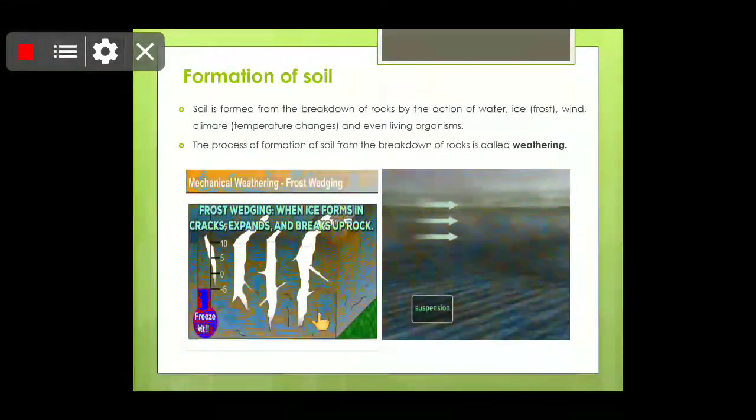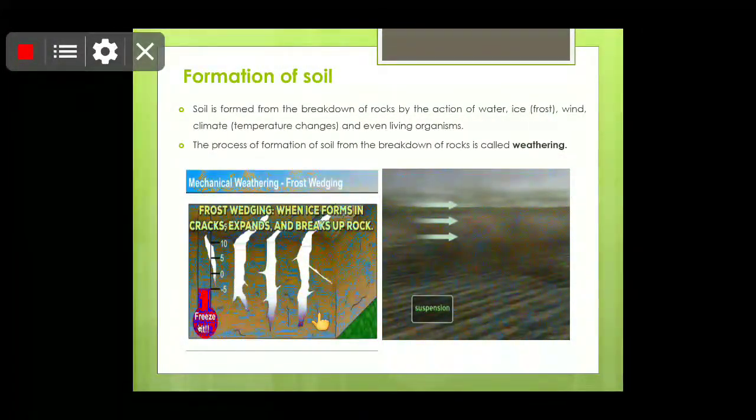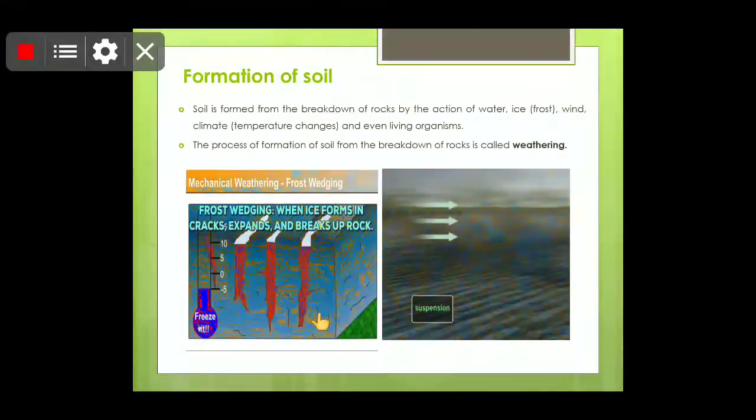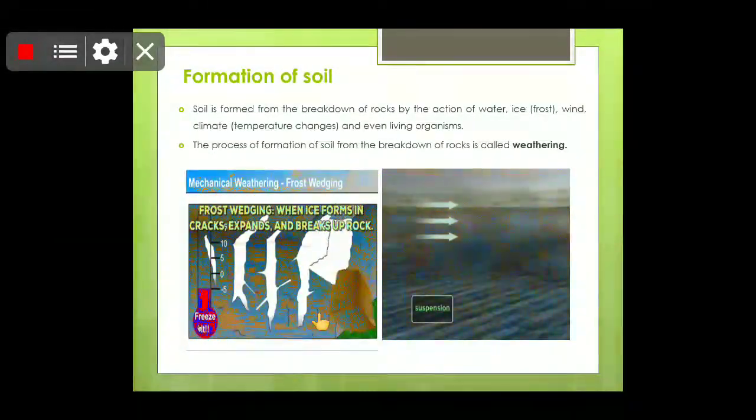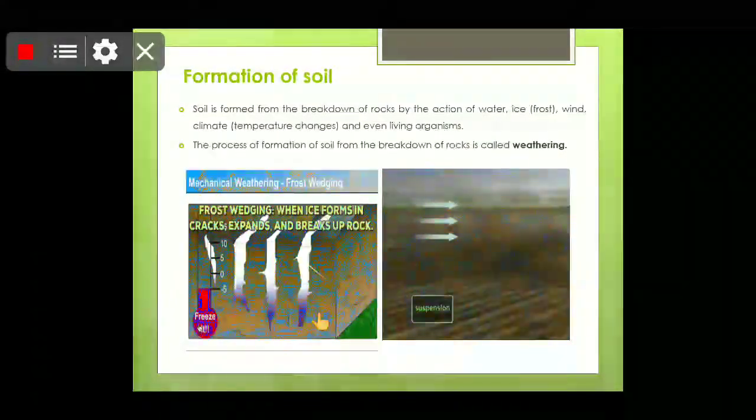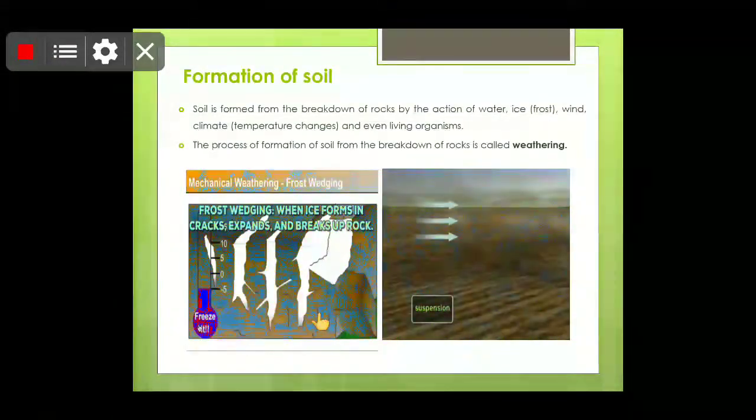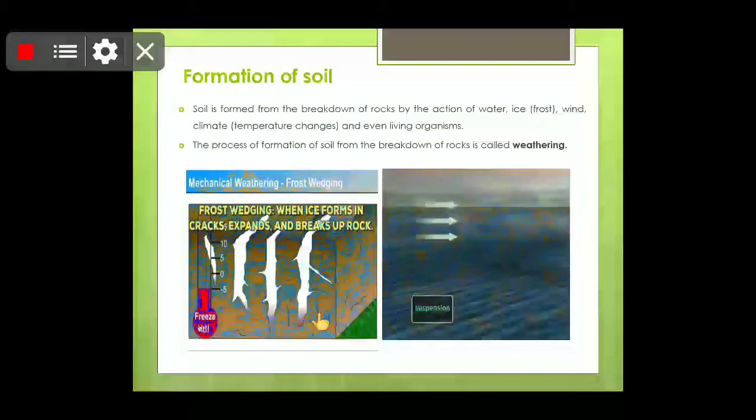Also children, there are different varieties of rocks, for example igneous rocks, formed due to cooling of molten magma or lava. So children, the soil which is from these igneous rocks will have entirely different properties from the soil which is made from sedimentary rock or metamorphic rock. So children, the nature of the soil varies with the type of rock.